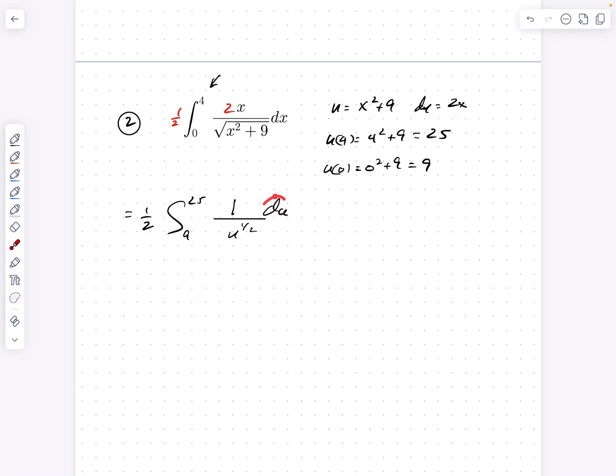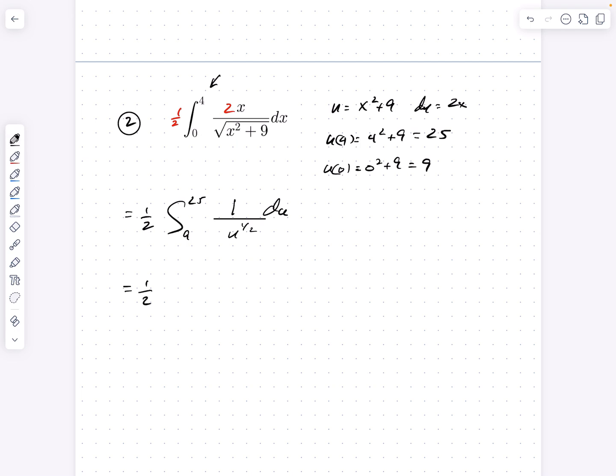And in order to arrive at this du, which was 2 times x, I did have to add a 2, but I offset that with a half out here. And because I'm doing everything now in terms of u rather than x squared plus 9, I had to change the limits. But if you think about it, when I plugged a 4 inside of here, I had the square root of 25. When I plug 25 into here, I have the square root of 25. When I plug 0 in here, I had the square root of 9. And when I plug 9 in here, I still have the square root of 9. So this is exactly the same as this. Now, this is much easier to work with, especially when I make one more little change.